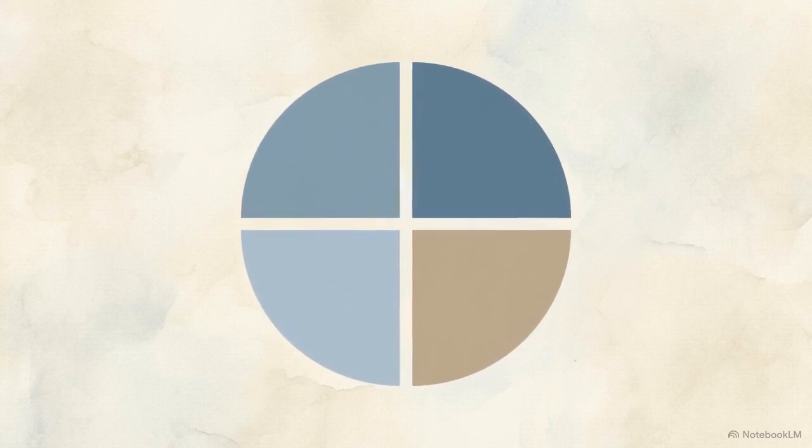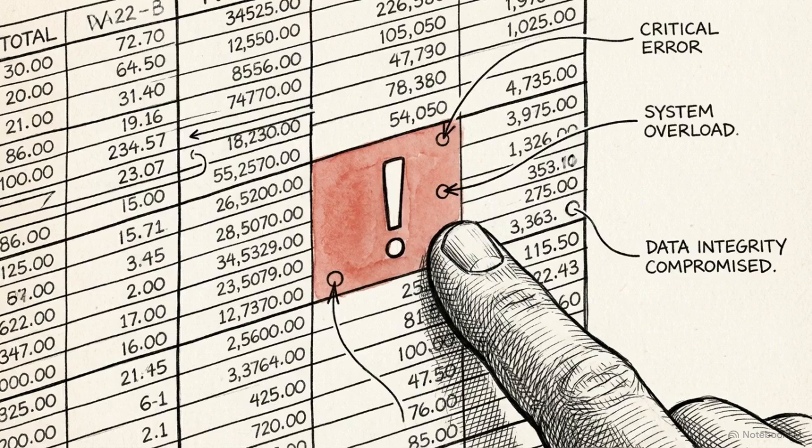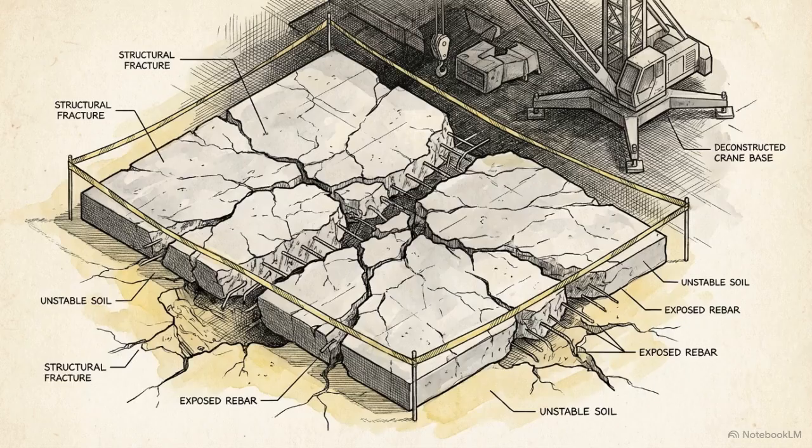To understand why modern sites still face collapses, we must forensically investigate 12 vulnerabilities across 4 key domains: data, handover, coordination, and execution. Failing to address these weaknesses ensures a single data entry error in an office multiplies into a catastrophic delay on the concrete slab.